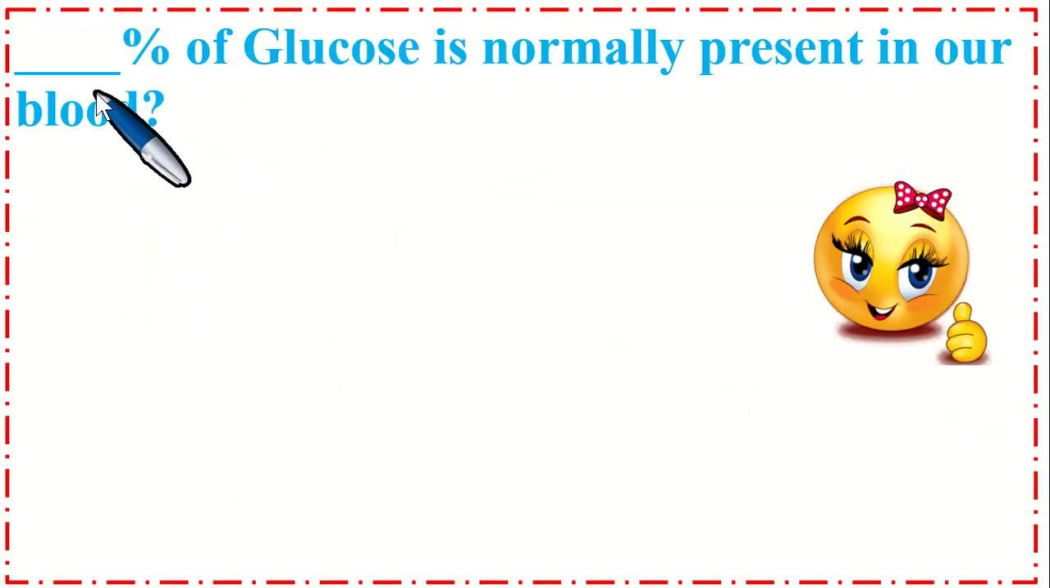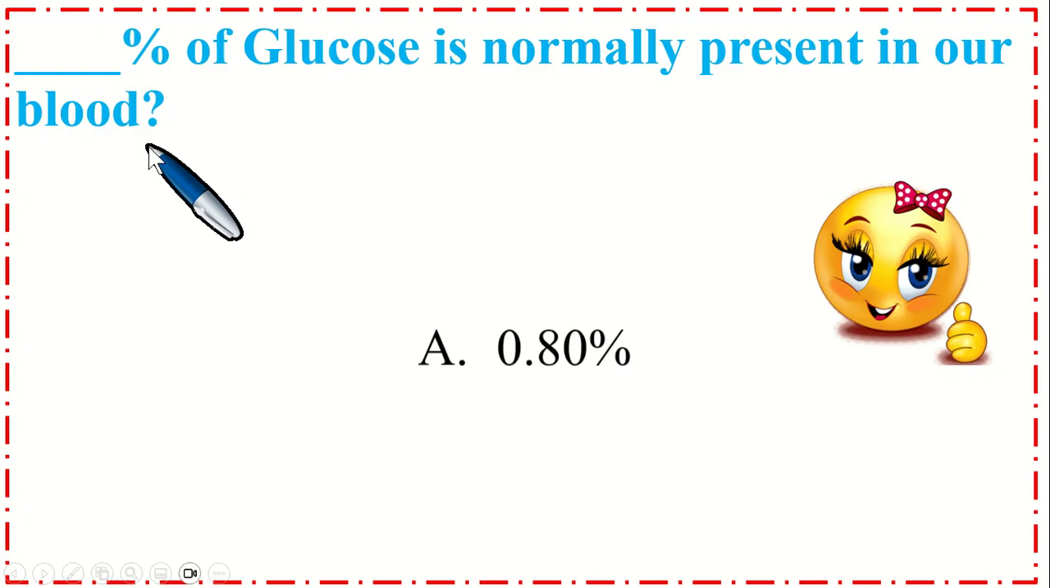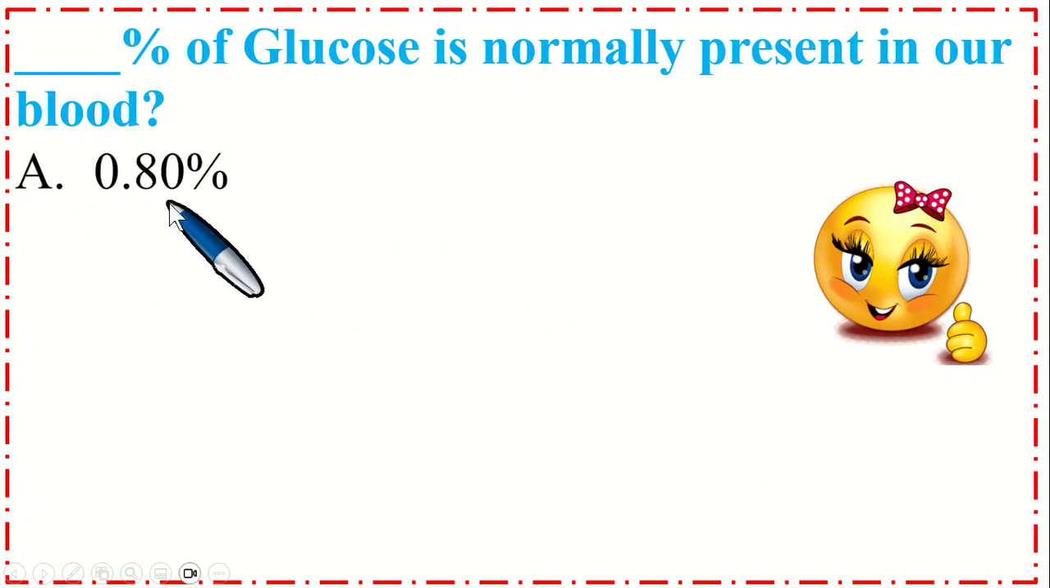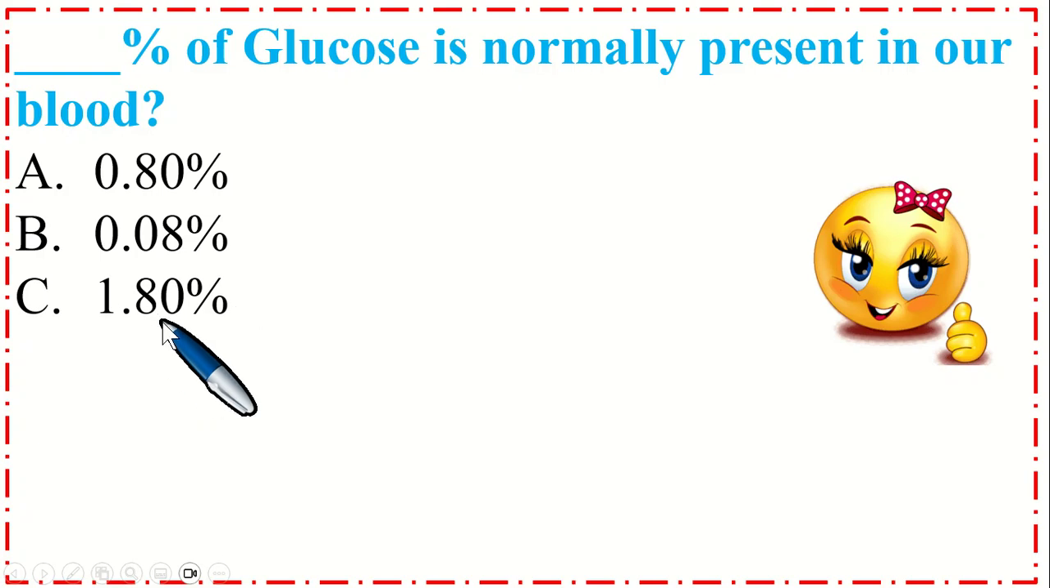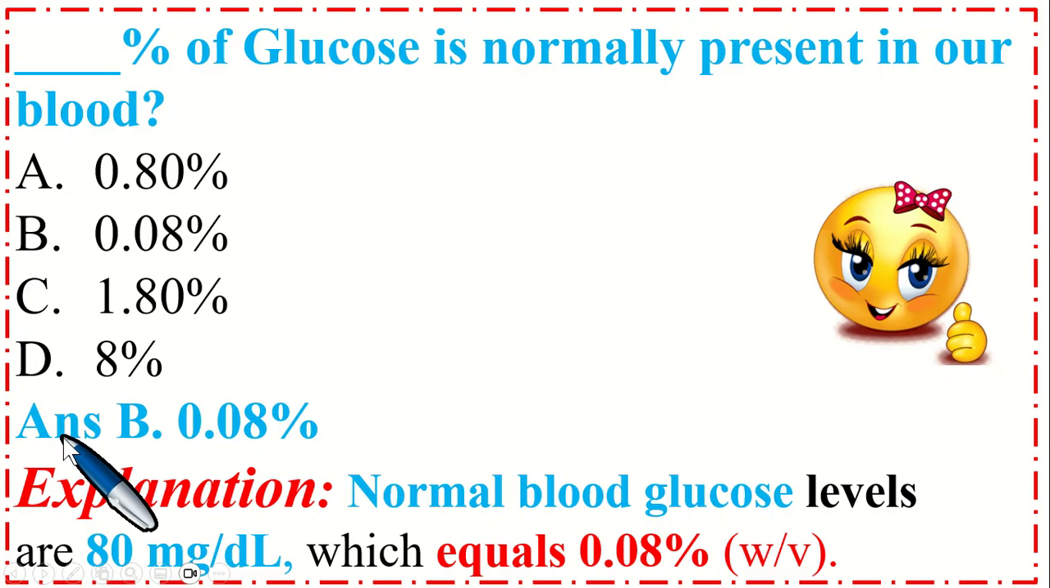Dear students, dash percent of glucose is normally present in our blood. Option A, 0.80%, B, 0.08%, C, 1.80%, and option D, 8%. So the correct option is B, 0.08%. Explanation is normal blood glucose level is 80 mg per deciliter, which is equal to 0.08% weight by volume.